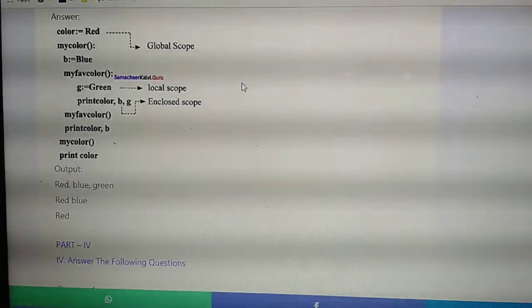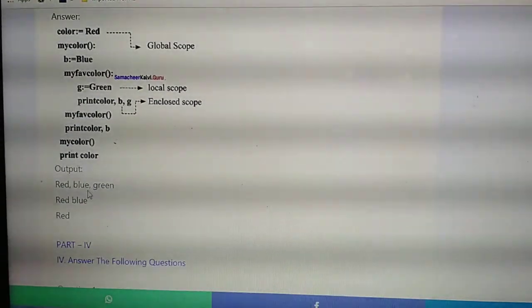Then write the output for what they ask. Put the heading as output, and inside it write the output. See, these three lines you should write as the output. First line: red, blue, green.